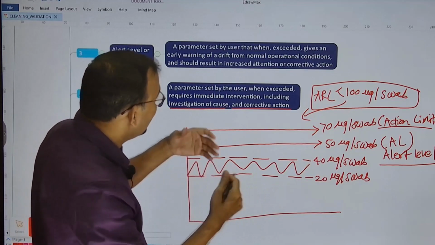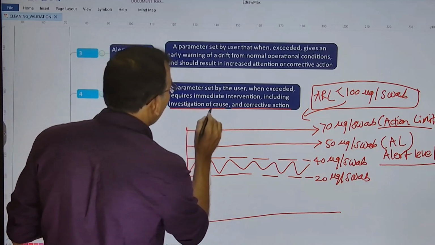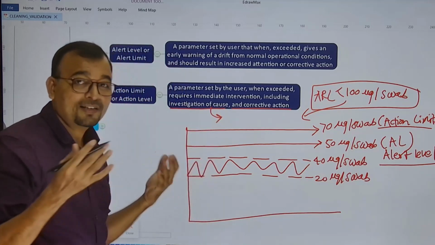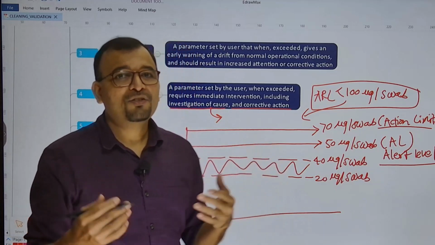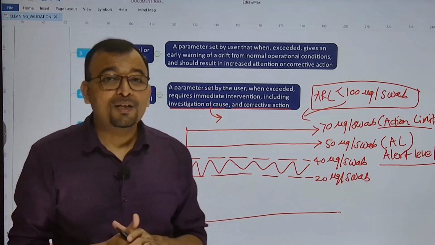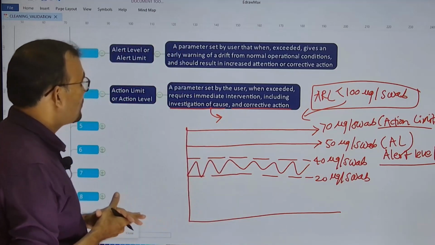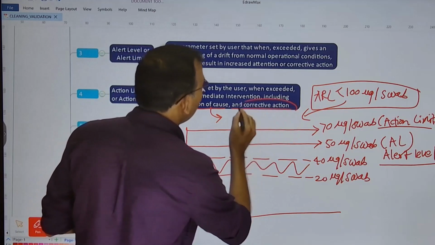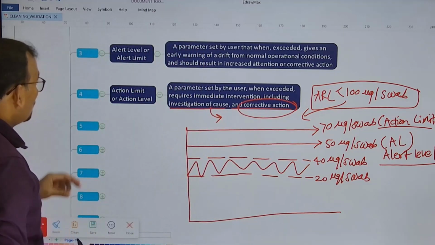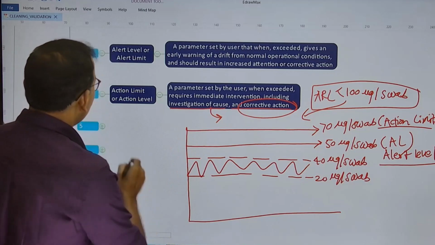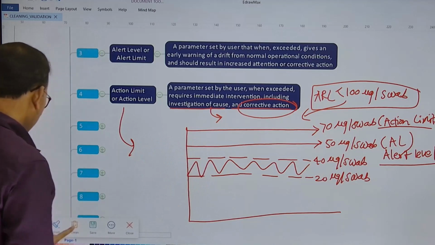But as long as they cross the action limit, then you have to investigate for the cause. So what is the cause? Is it personal error, human error, or is there any other deviation that happened during the cleaning process, or is there any analytical issue? So those investigations have to be conducted to define the corrective action, and if required, preventive action also. So these are the two very important terms which are related to defining the cleaning verification specification.